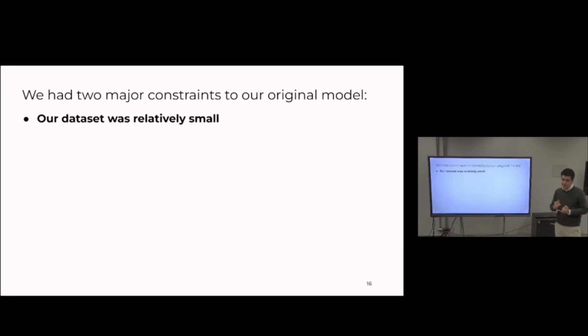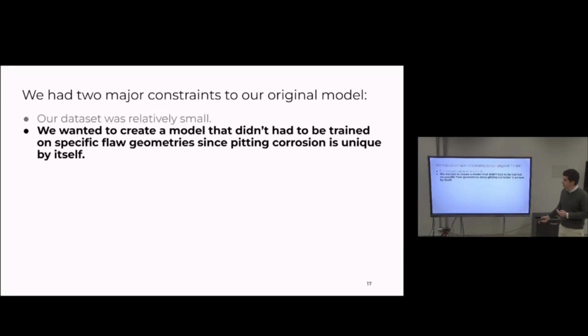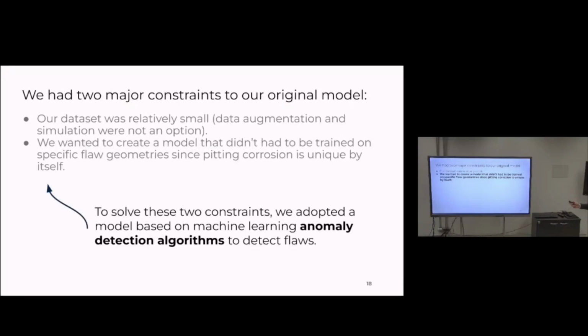First, our data set was initially very small. So we had only 4 pipes to train our model. And besides that, we wanted to create a model that would detect any type of flaw. The model that we found that would suit both these constraints was an anomaly detection algorithm that is based on machine learning.